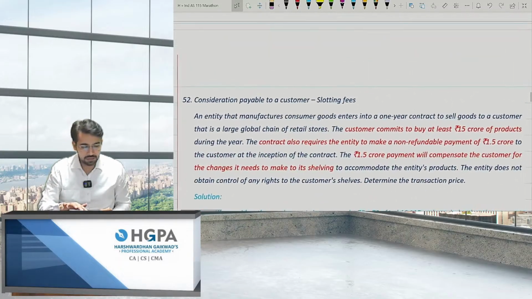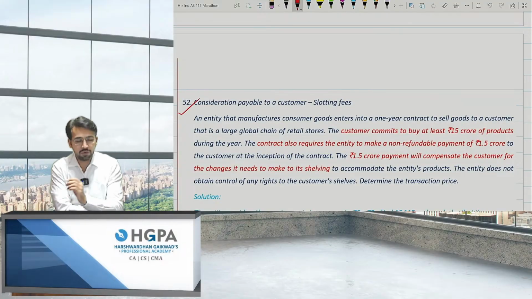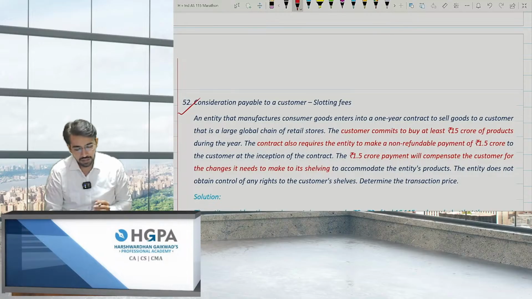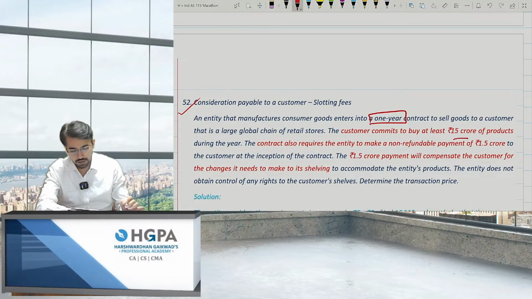Okay, slotting fees. This is question number 52 from our book, okay? An entity that manufactures consumer goods enters into a one-year contract to sell goods to a customer, that is a large global chain of retail stores. The customer commits to buy at least 15 crore of products during the year. That means in total, in 1 year it will be buying 15 crore of products.